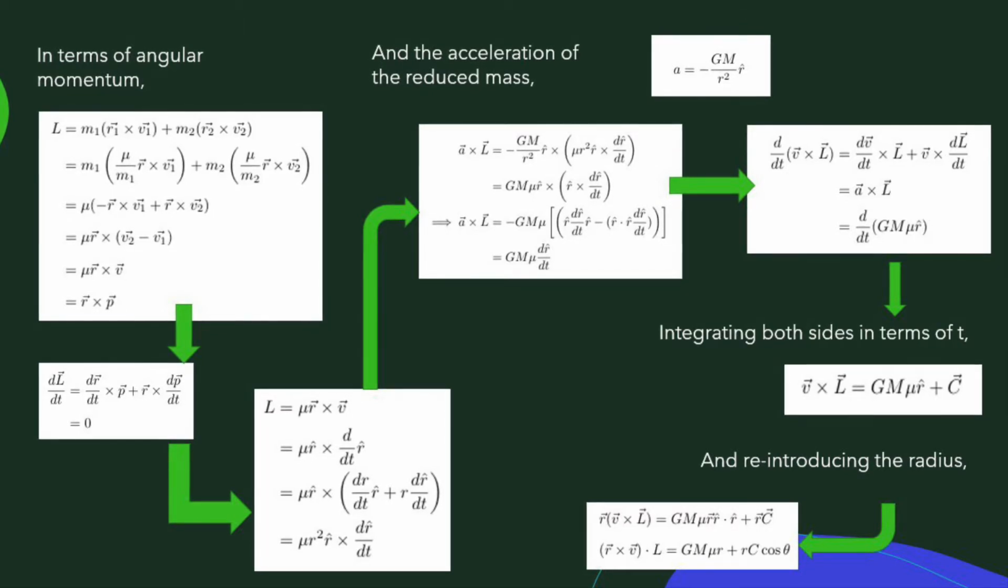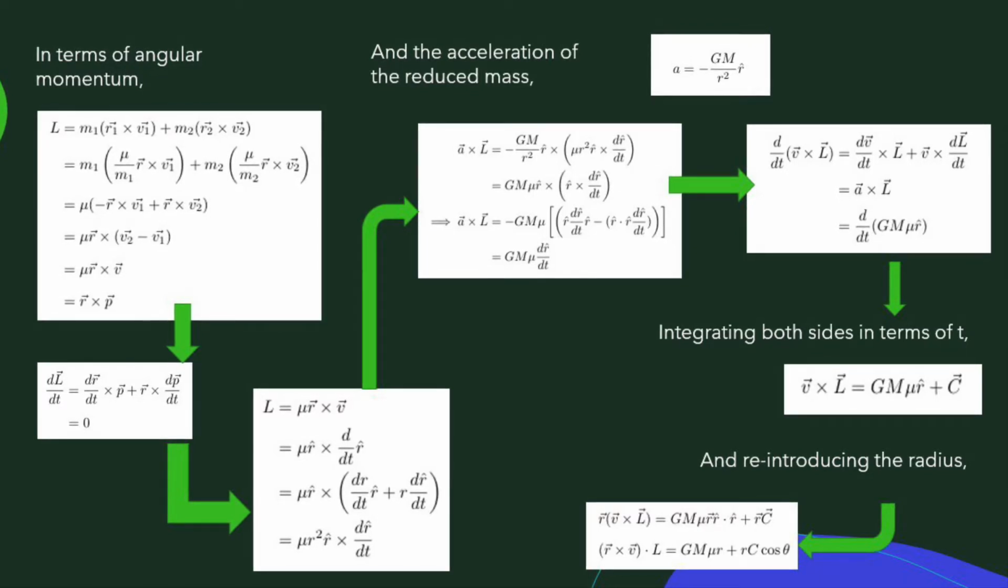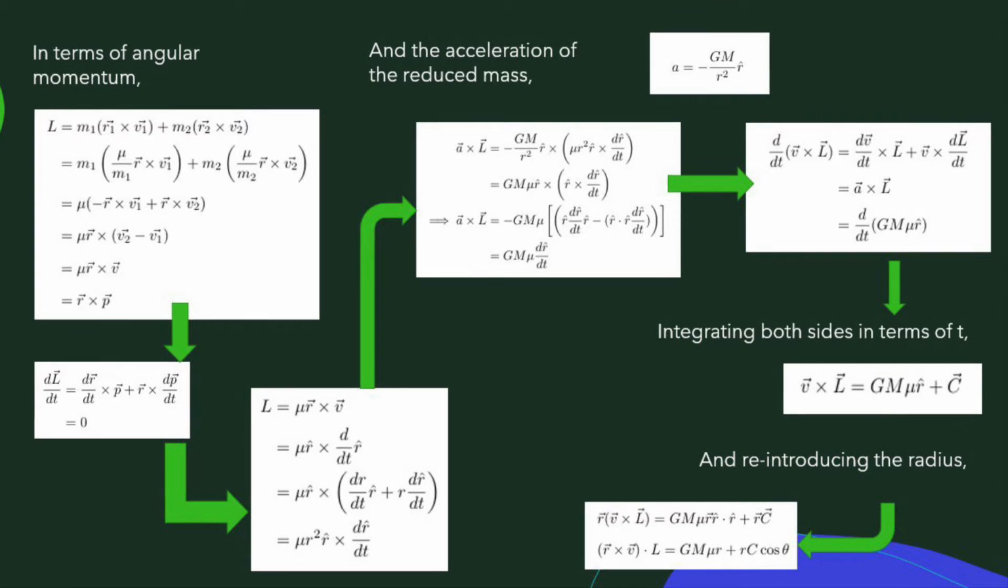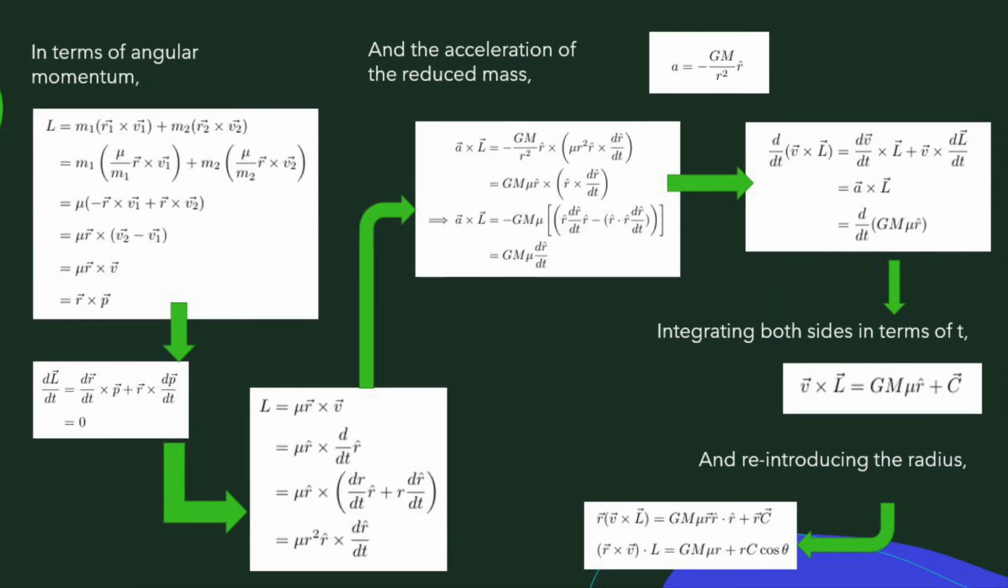Now, we will take the cross product of the v vector times the momentum, which will end up giving us the time derivative of GM times mu times the unit vector of r, which we can then integrate in terms of t, and we will get the cross product of the vector v with the angular momentum equal to GM times mu times the unit vector of r plus a vector constant.